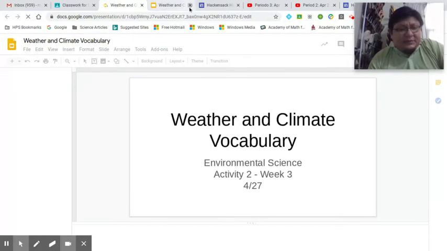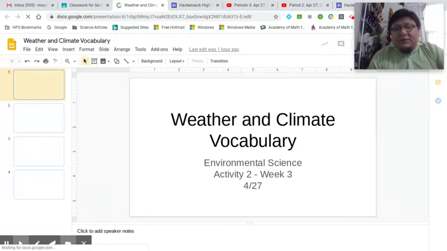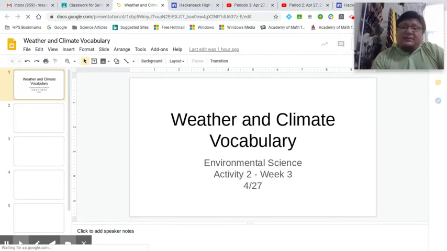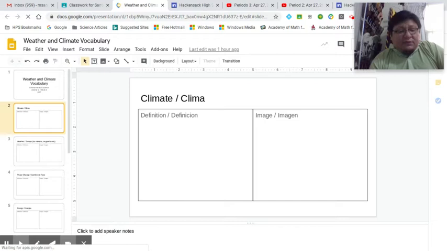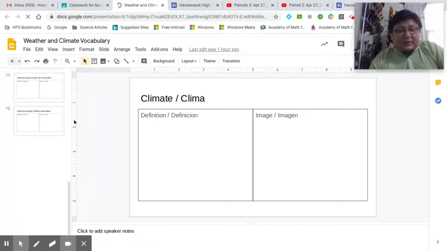Let's close that one. And in this activity, once again, weather and climate vocabulary, you're looking for two things. You're looking for a definition, and you're looking for an image that reflects that definition. There's a total of 14 words, 14 plus the title slide, a total of 15. So there's a few words here.